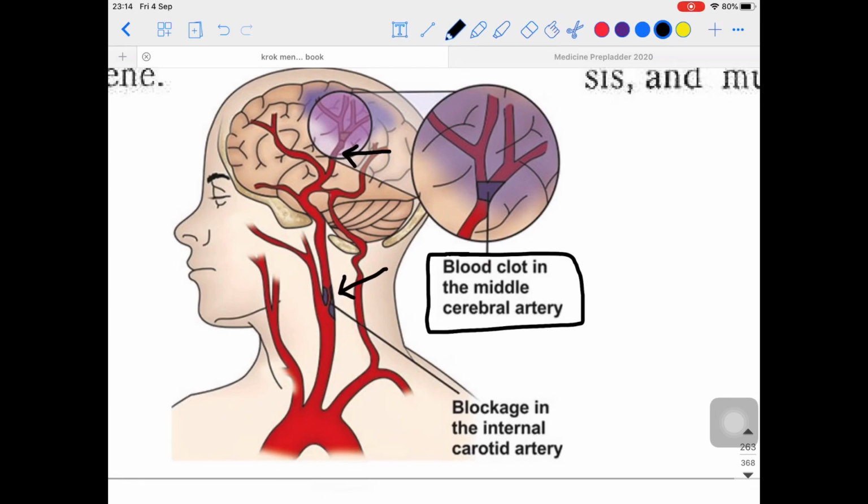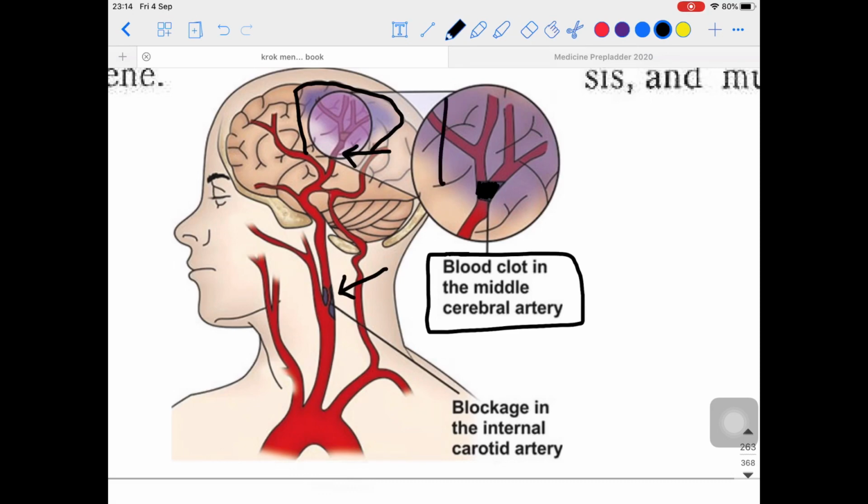What will happen again? You can see this particular area is getting bluish. Why is it getting bluish? Because of the ischemia in that region, because some kind of thrombus is obliterating the pathway of this middle cerebral artery. The blood flow in the middle cerebral artery is getting obliterated due to this thrombus. What will happen?